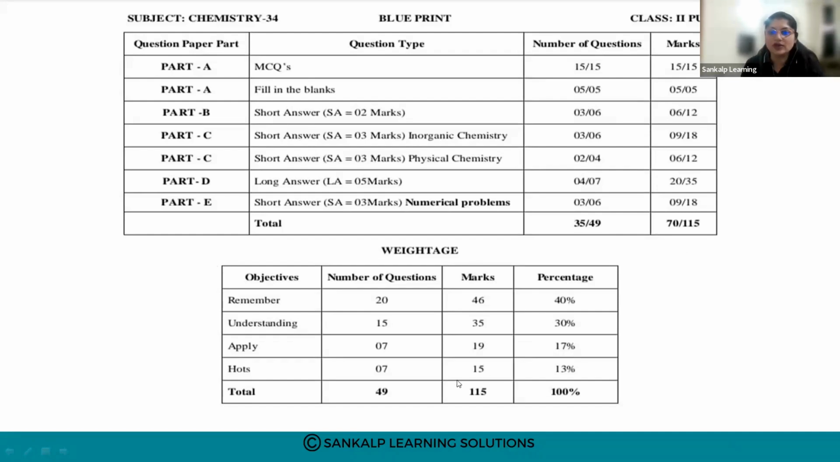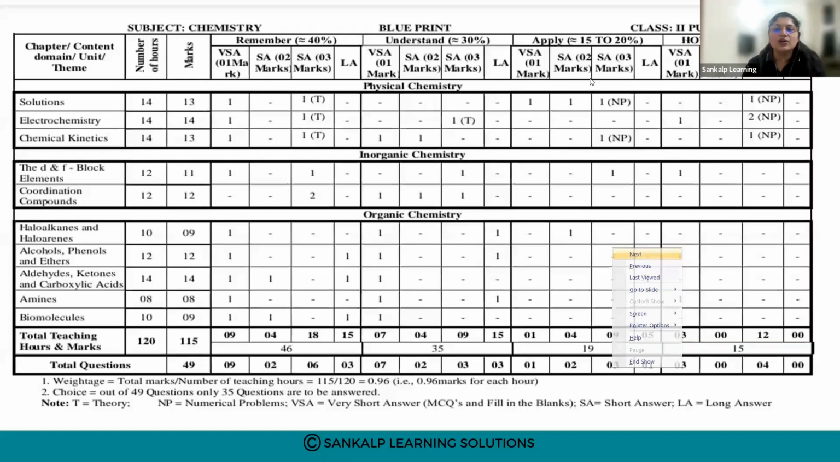So this is the pattern. This is the blueprint. Now this is the chapter wise weightage. As you know, overall 49 questions will be given, and you have to answer only 35 questions.